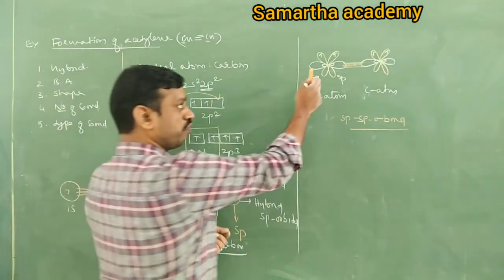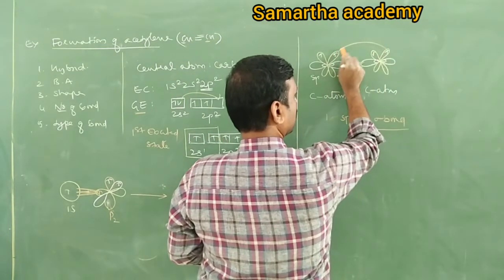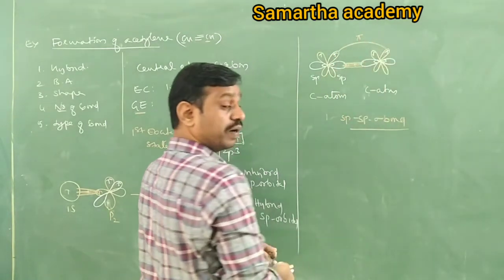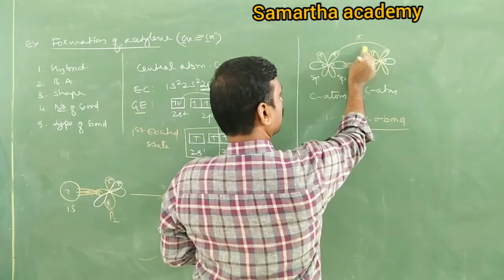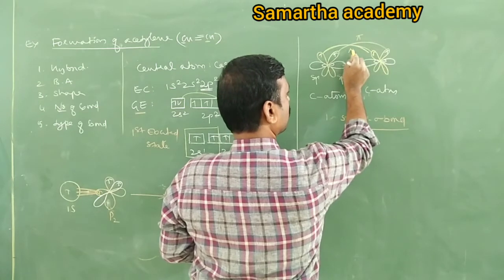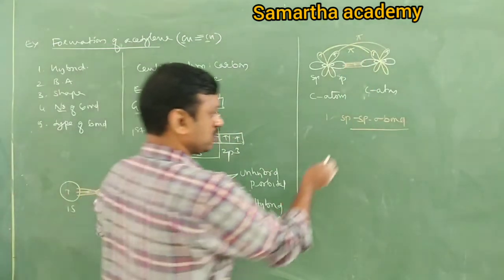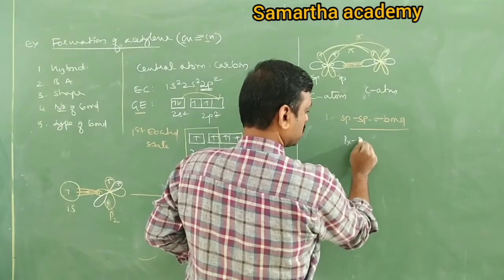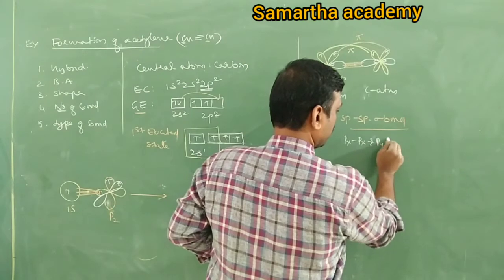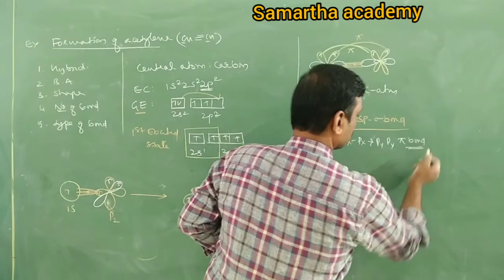Then what happened? px of one carbon overlaps with px of another carbon. It is what? Pi bond. Sideways overlapping. py of one carbon, py of another carbon. It forms what? Pi bond. So there are how many pi bonds? 2 pi bonds. Which pi bonds? px-px and py-py pi bonds. How many? 2.